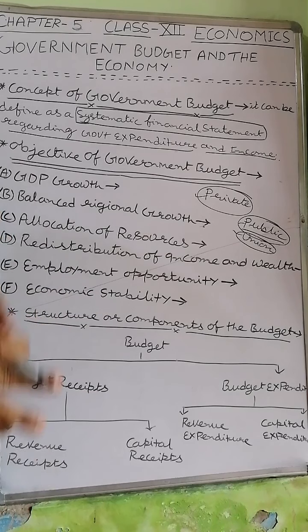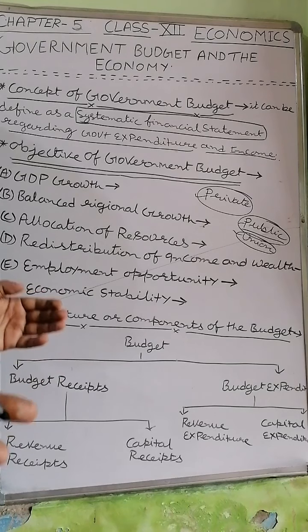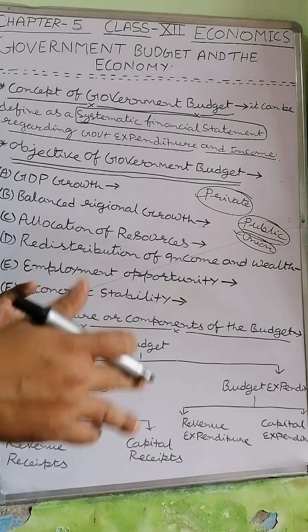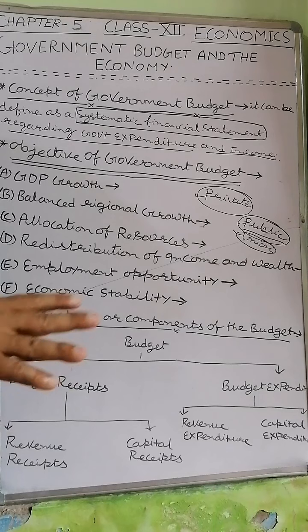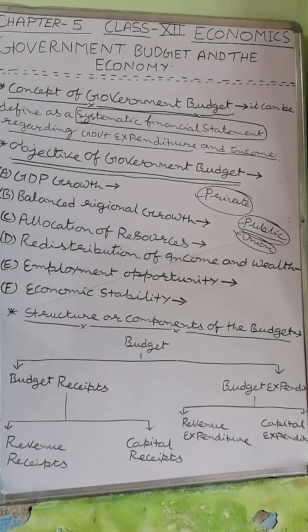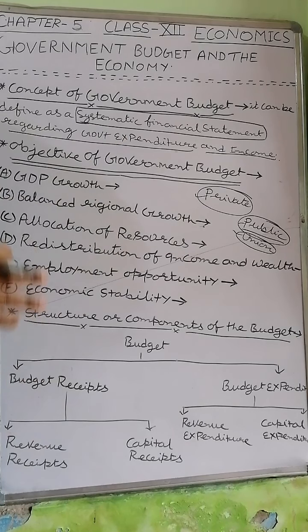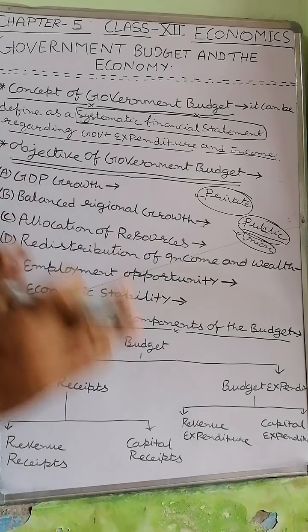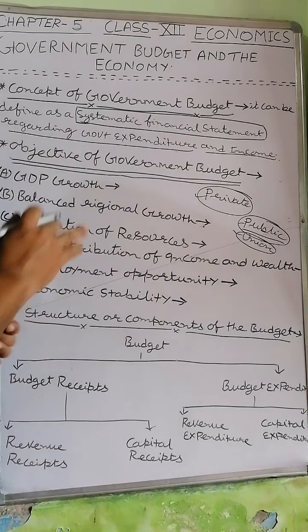फर्स्ट ऑफ ऑल एस्टिमेट एक्सपेंडिचर, देन ओनली see the income, and if there is a gap, that gap was bridged up by Reserve Bank of India through issue of new currency and given to central government to bridge up the gap between public expenditure and public revenue, income. तो ये बजट है. In simple word, budget can be defined as a systematic financial statement regarding government income and expenditure. Now the second topic is objective of government budget.